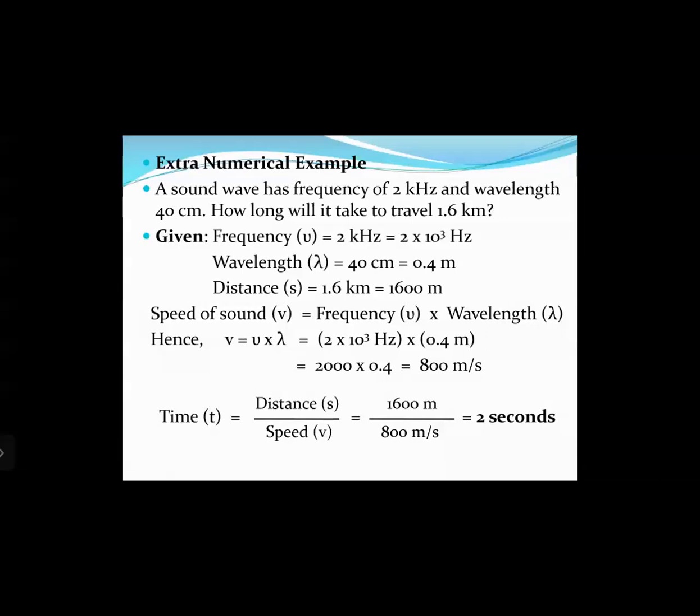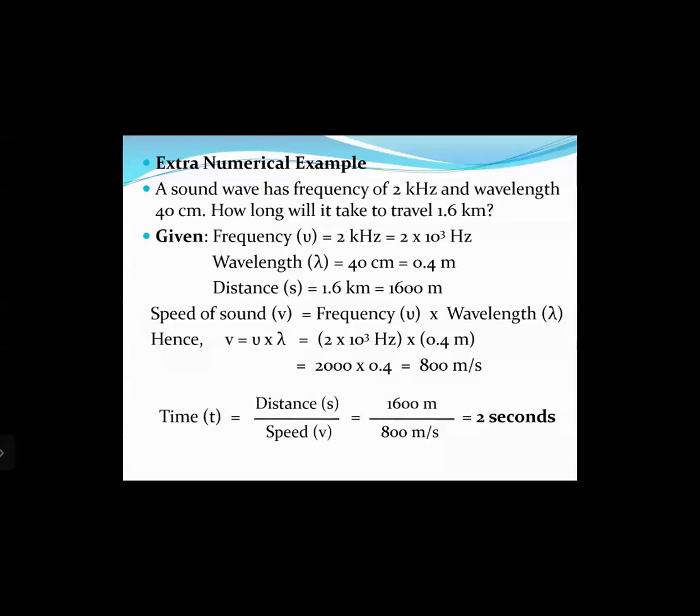Okay. So we know speed of sound v equals frequency nu multiplied by wavelength lambda. So v equals nu into lambda. The value of nu that they have given is 2 into 10 raised to 3 hertz, and the wavelength lambda they have given as 0.4 meters. So we multiply 2 into 10 raised to 3 multiplied by 0.4. So we get 2000 multiplied by 0.4, that equals 800 meters per second. So here we have calculated the speed of the sound as 800 meters per second.